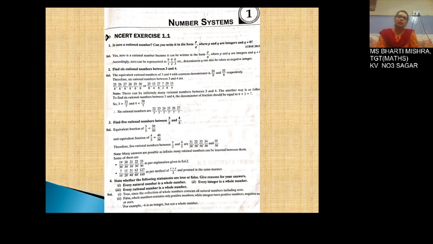Hope you people have understood this exercise 1.1. It was a very simple exercise, and this is just to make you slowly comfortable with class 9th. You had a long journey to class 8th. Now we are slowly making you comfortable so that you don't have any phobia regarding mathematics in class 9th.